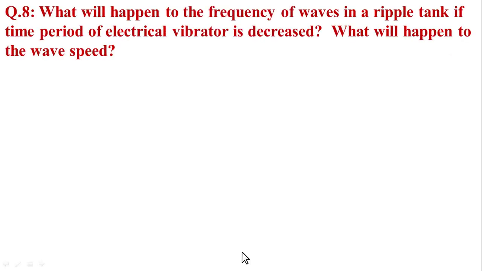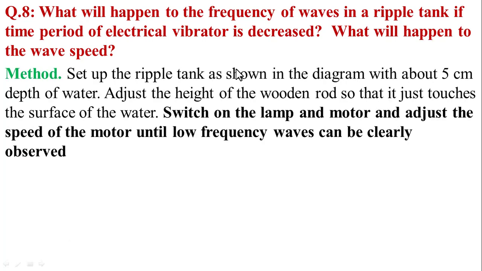So, question number 8: what will happen to the frequency of the wave in a ripple tank if the time period of the electric vibrator is decreased? What will happen to the wave speed? Method: set up the ripple tank as shown in the diagram with just 5 centimeters depth of water.